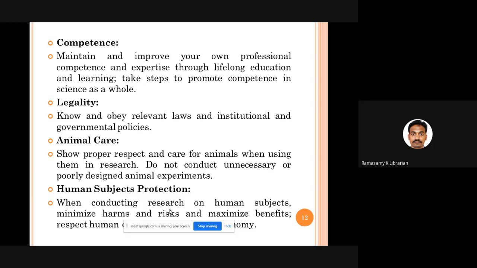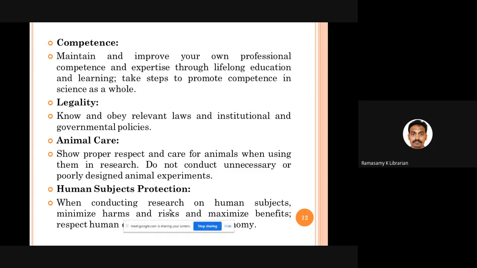Then animal care. If you are doing any research with animals, see that you are not disturbing the animals. You are handling them properly. You give due respect to animals, and your experiments are well constructed, in such a manner that they don't disturb the animals much. Then human subjects.